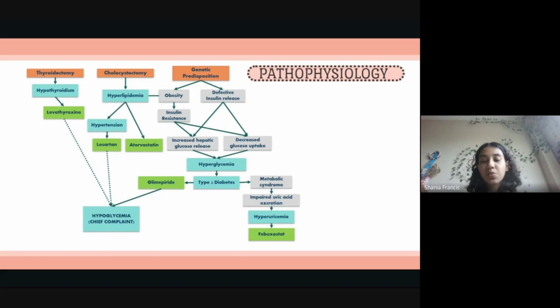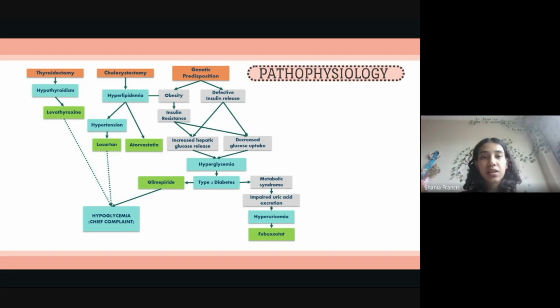Hyperuricemia, a consequence of metabolic syndrome, may require febuxostat, which does not directly cause hypoglycemia but is involved in metabolic dysfunction. The most common drug-induced cause of hypoglycemia is sulfonylurea use, which stimulates insulin secretion. Glimepiride, a drug our patient is on for diabetes, belongs to this class of drug.